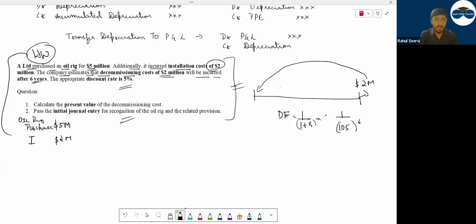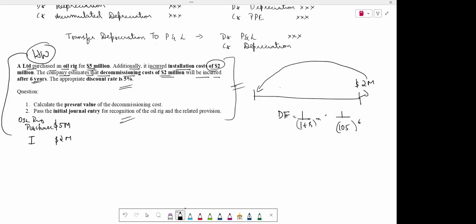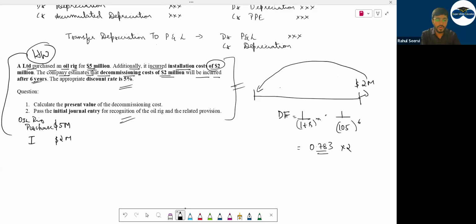Manan, you have already done it. How much is the value? The value was 1.3041, sir. Okay, let's see. 0.783 into 2 million, I am getting 1.56. No no, sorry, I have made a mistake. I have taken 5 years. I have to take 6 years now.